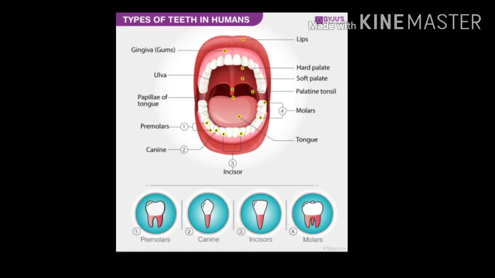So here you can see the picture showing the lower jaw. In that lower jaw you can see 16 teeth, right? It will be the same in the upper jaw. So altogether 16 plus 16 will be 32. So there are 4 kinds of teeth: incisors, canine, premolar and molar. Now let us discuss the number and function of these teeth.